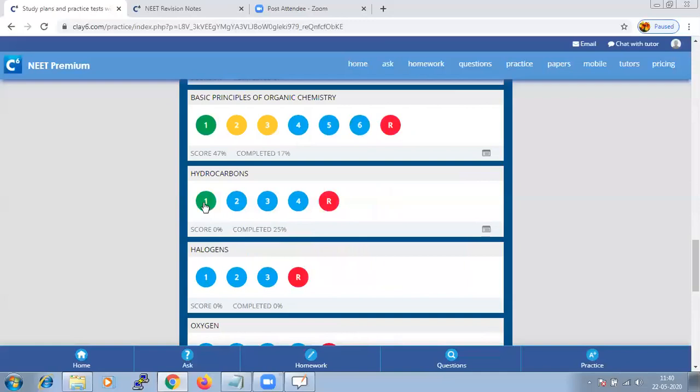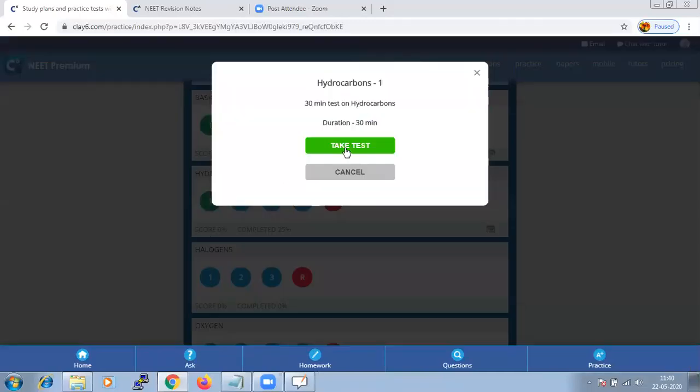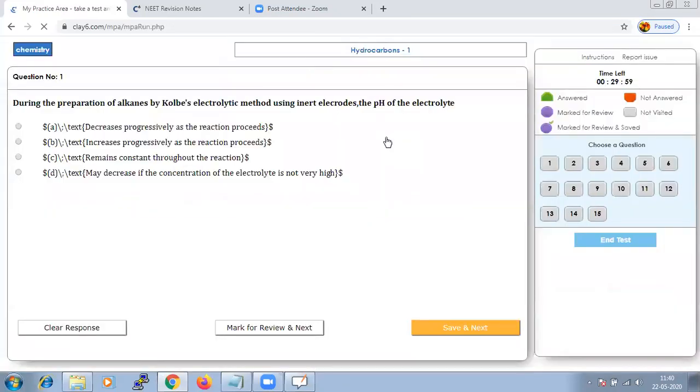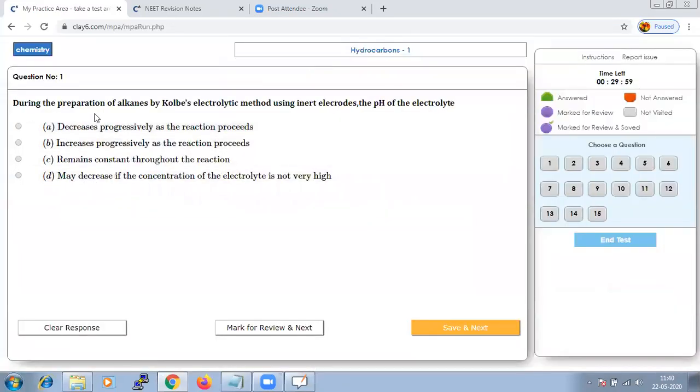If we click on the test, take test. Okay, this is our first question. During the preparation of alkanes by Kolbe's electrolytic method using inert electrodes, what happens to the pH of the electrolyte?